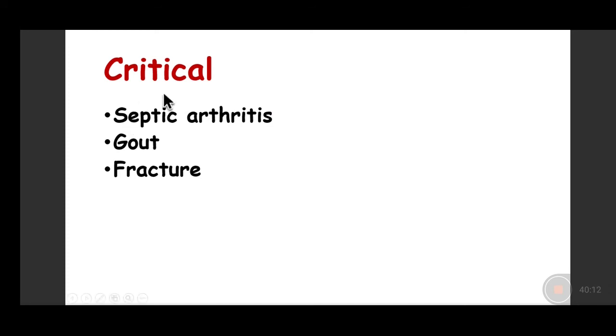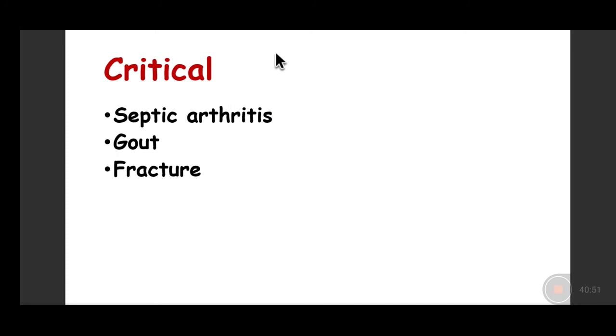We have to identify whether this arthritis, or infection of the joint, is because of an acute pyogenic infection or not, which is called septic arthritis. This is of critical value because you need to immediately treat it by removing the pus and giving antibiotics. The other critical involvement is the deposition of urate crystals, which leads to gout, because there will be hyperuricemia associated with it, and it is imperative to treat hyperuricemia as a critical condition.